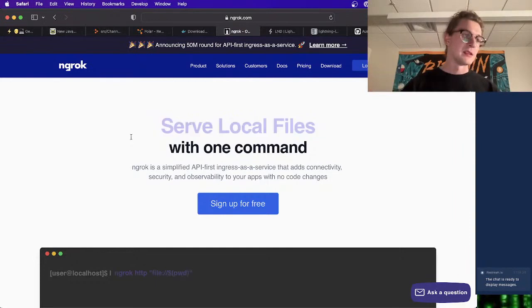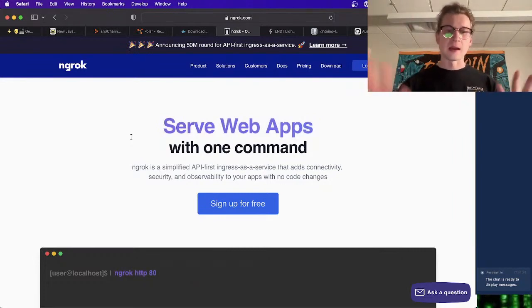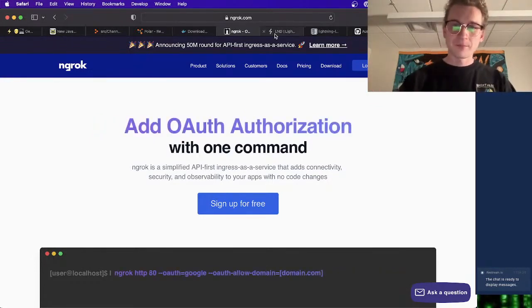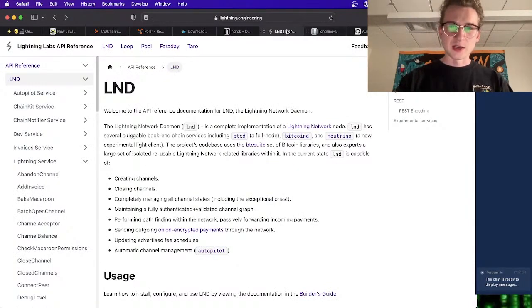There are a lot of times that you will be doing dev stuff in regtest, and you just need to expose that local node globally in some kind of way to talk to your server or whatever. So we're going to look at that a little bit, and I've got documentation up here.